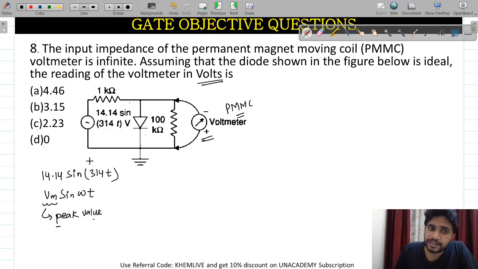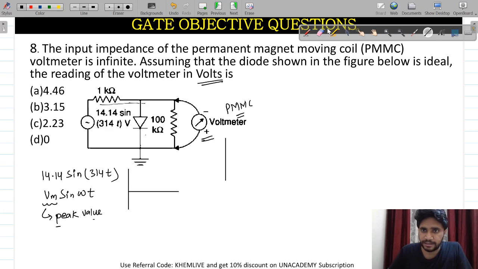Now, consider this closely. In the positive half cycle, the current will flow through this diode. So in this particular case, I will draw the waveform, and with the waveform you will understand quite clearly. These are the two waveforms I have: this is my input waveform, and here is the output.